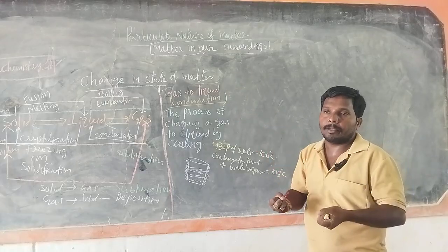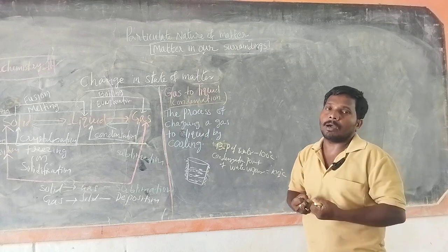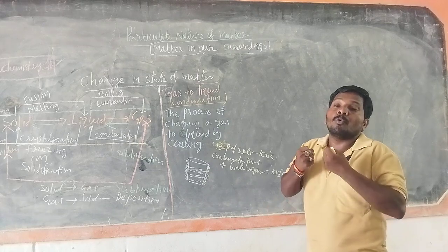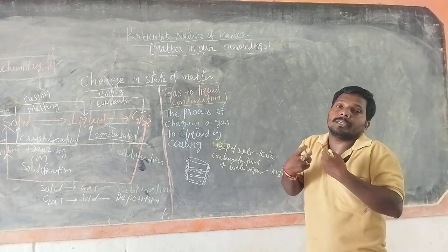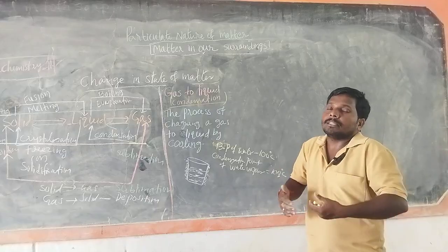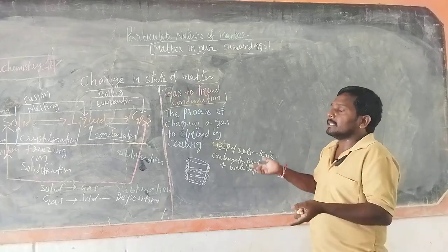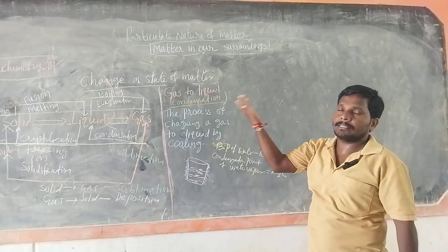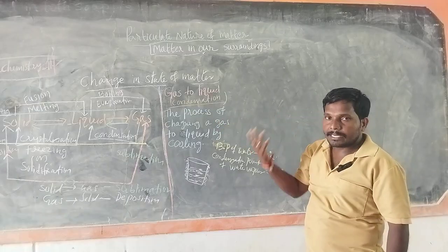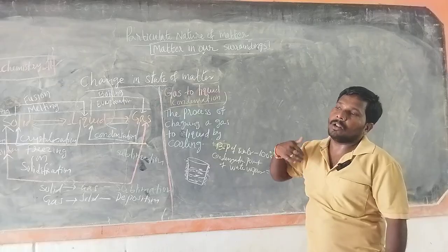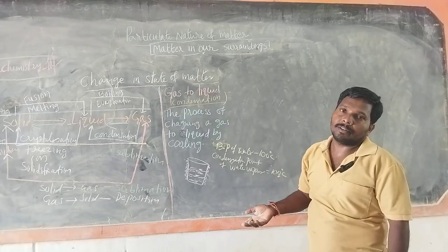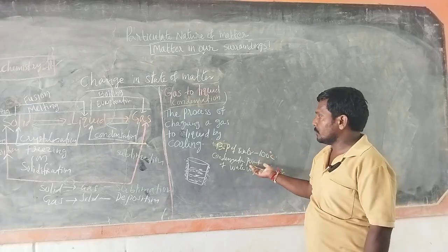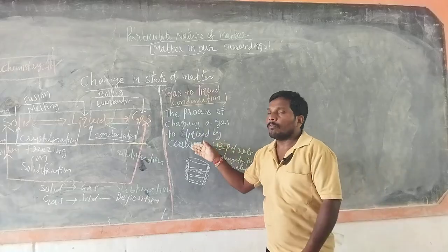Water vapor has more temperature because the water molecules absorb energy and convert into water vapor. These water vapor particles have more heat energy, so they have more temperature than the water. That excess energy decreases on cooling, and after losing the excess energy, water vapor converts to water.